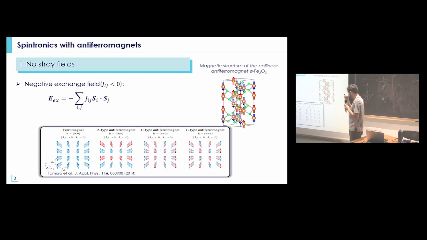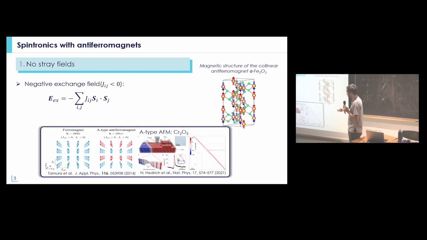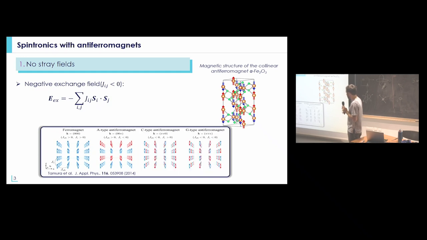As an experimentalist, I never saw a clear signature of this type of differences between A-type, C-type, or G-type antiferromagnets, except maybe when you want to do NV center magnetometry. Because in some cases, like A-type antiferromagnets, you can have uncompensated interfaces, which means that at the domain wall you will have a sizable stray field, a gradient of the magnetization, that you can then detect with an NV center, which would be much more difficult, or impossible, to do if you are working with G-type antiferromagnets.